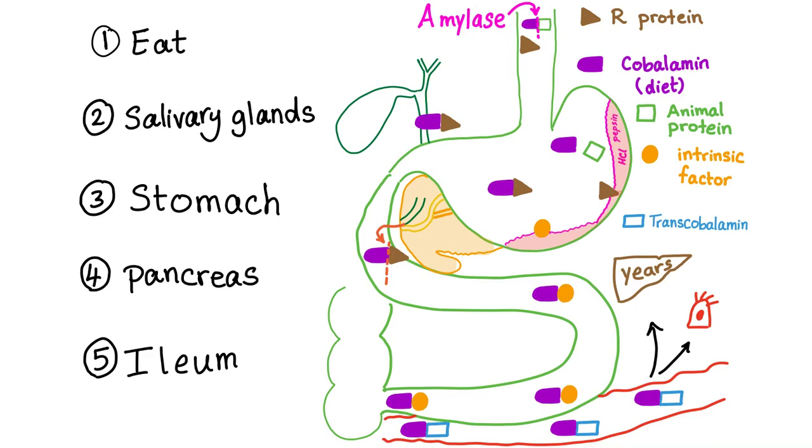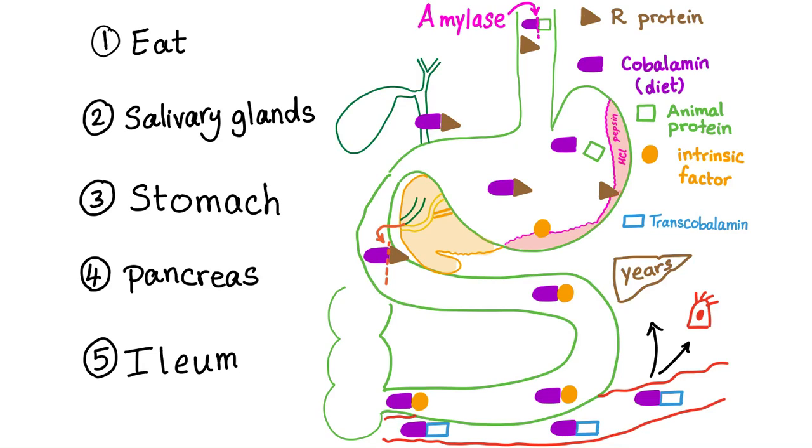Please pay close attention. So we eat vitamin B12 from the diet, preferably animal protein. That does not mean that there are no other sources of vitamin B12, but animal sources are the best. And these will include meat, eggs, dairy products.